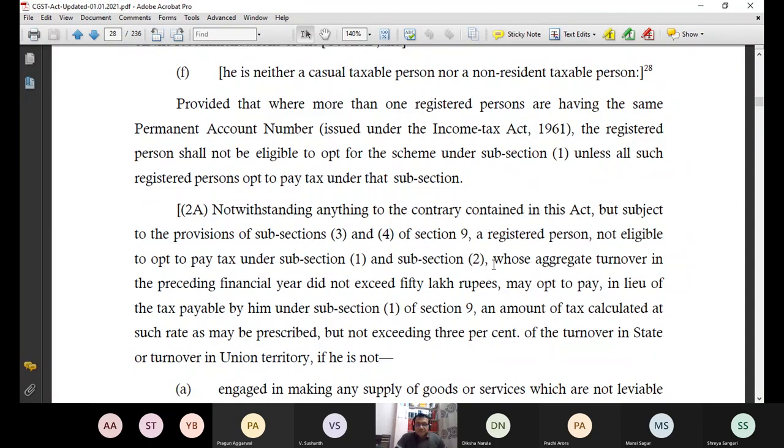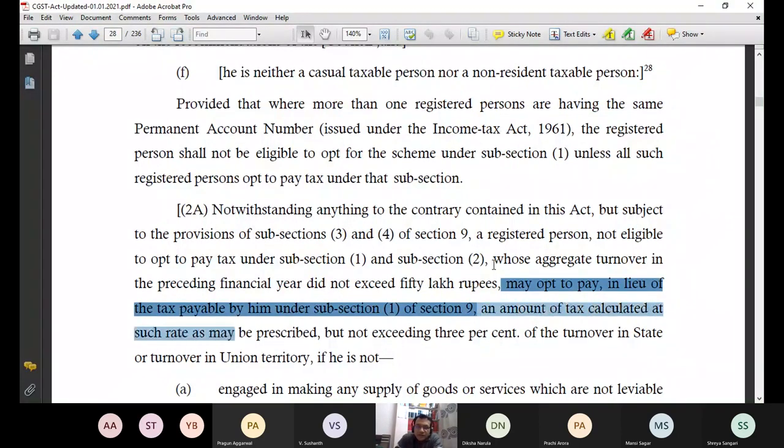Whose aggregate turnover in the preceding financial year did not exceed 50 lakh rupees. In normal case, the limit is 1.50 crore or 75 lakh as the case may be, but now here the limit is only 50 lakh. May opt to pay in lieu of the tax payable by him under section 9. That means rather than paying the tax as per the GST rate applicable as a supplier of goods or services, you can pay the tax under this special scheme.